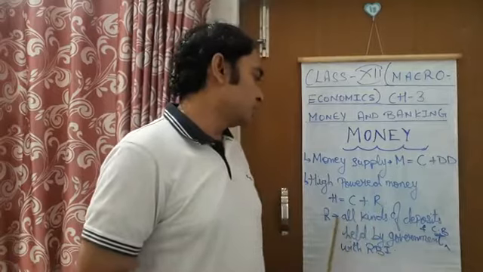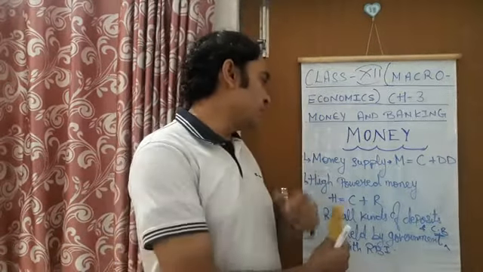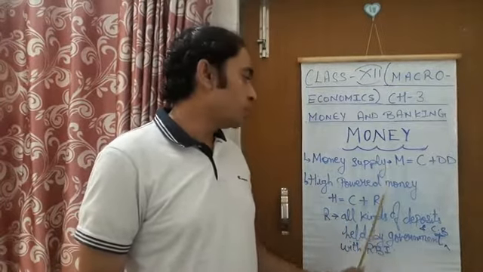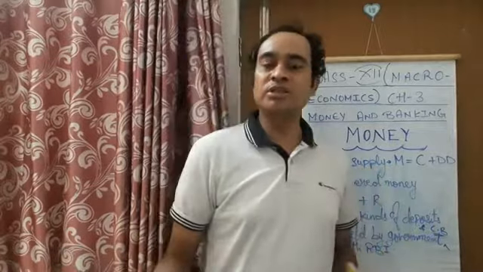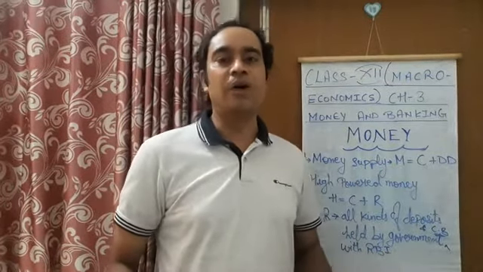So this is what R is here, and high powered money includes the currency along with the deposits held by the government and commercial banks. So this is high powered money.